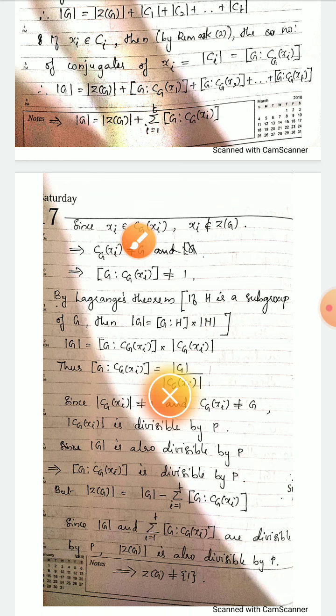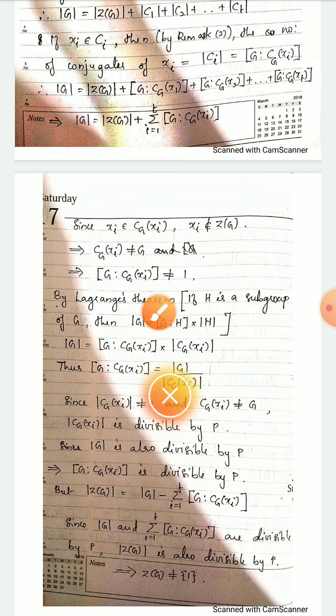So xi is an element of Cg of xi, and xi is not an element of the center of G. That implies Cg of xi is not equal to G. Therefore the index of Cg of xi in G is not equal to 1. The index is the order of G by the order of Cg of xi. These are not the same sets, so their orders must be different, so it is not equal to 1.